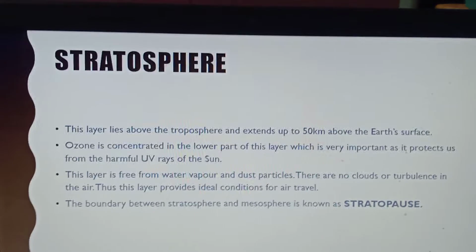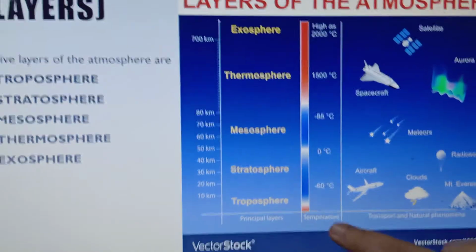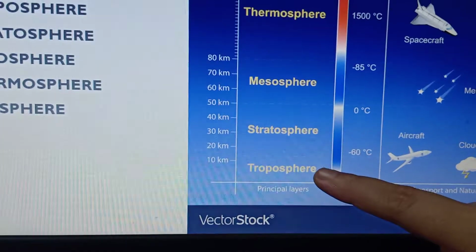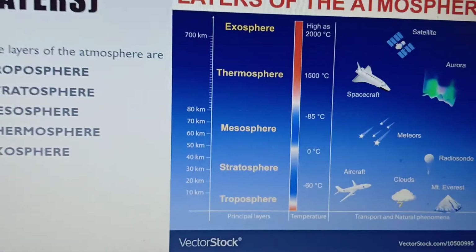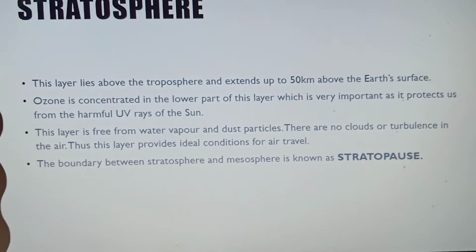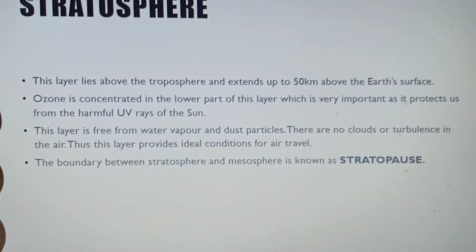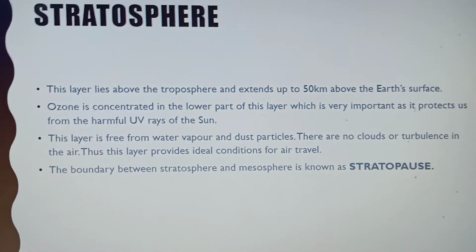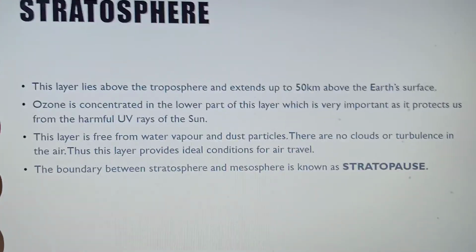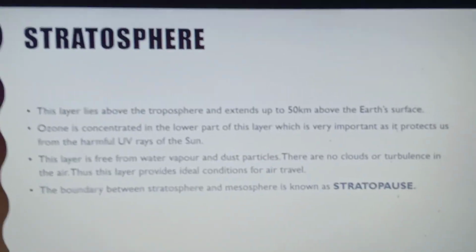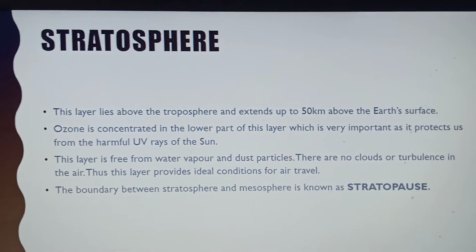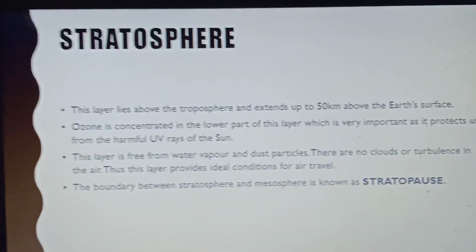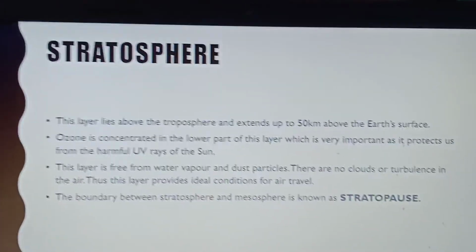Now after the troposphere, I'm going back to this slide. See, I have explained the troposphere. Now comes the stratosphere. This layer lies above the troposphere and extends up to 50 km from the earth's surface. One important feature of this layer is the presence of ozone. Now what is ozone? Ozone is a kind of gas. It is O3. It's a chemical, I think.